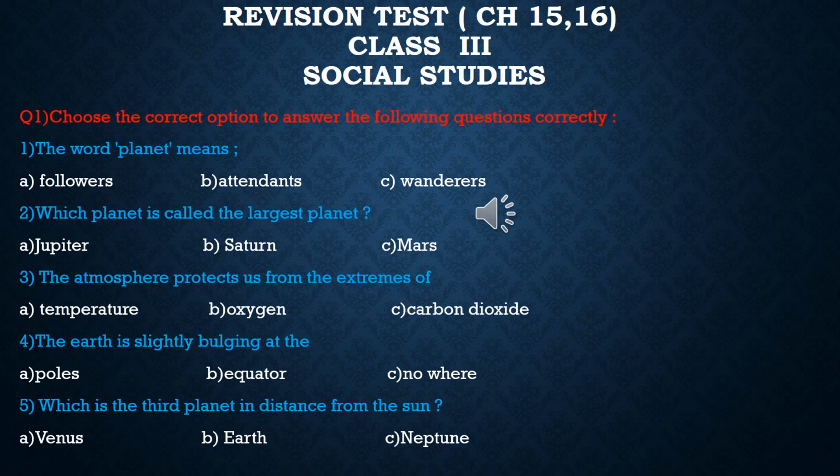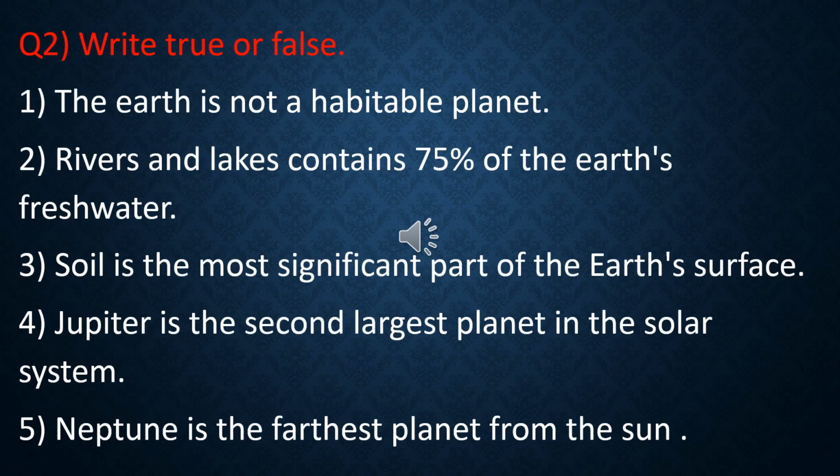Number 5. Which is the third planet in distance from the Sun? Answer of this also I told you with picture, and I showed you also. So the third planet is Venus, Earth or Neptune. You have to choose the correct planet and tick it. Our second question is question number 2.